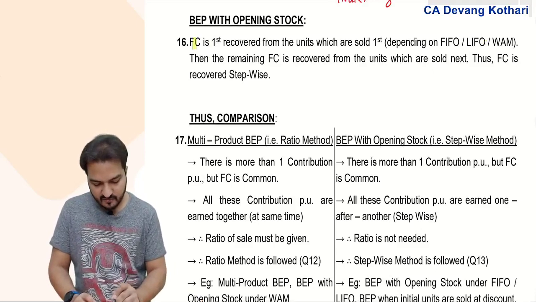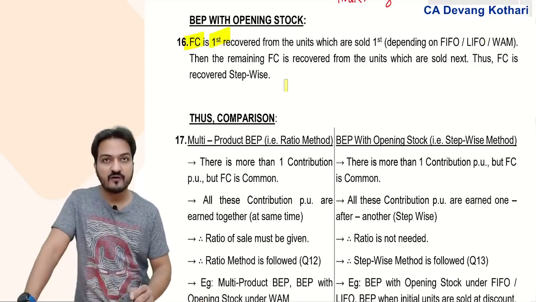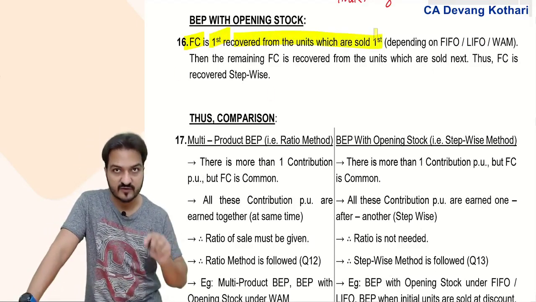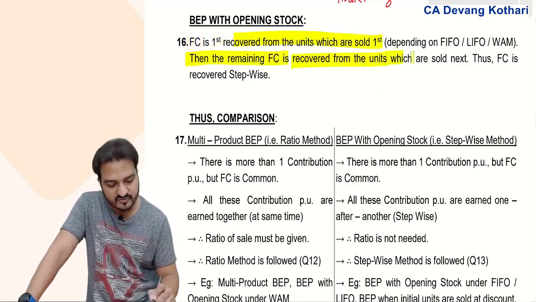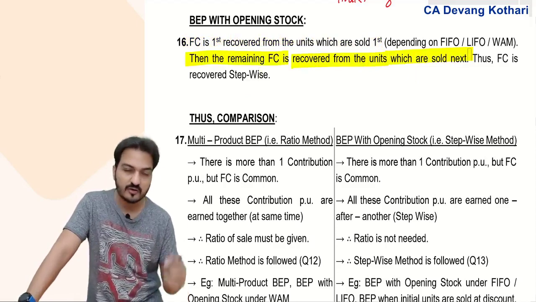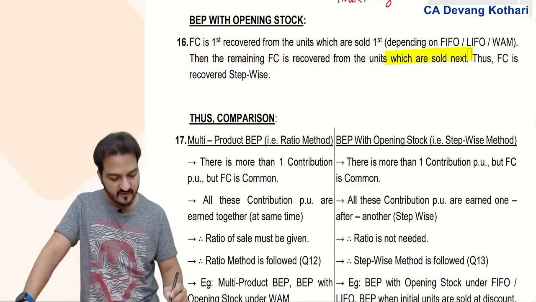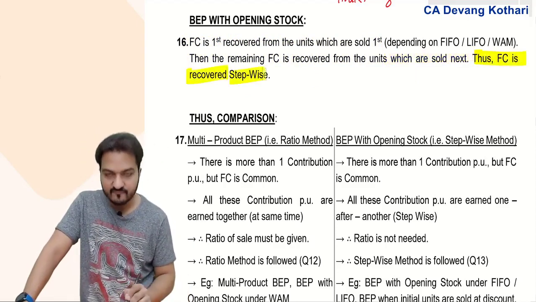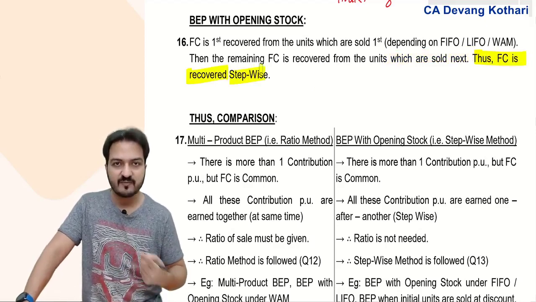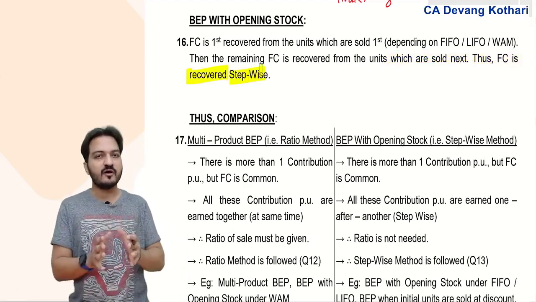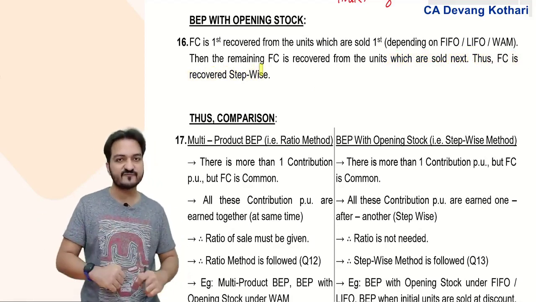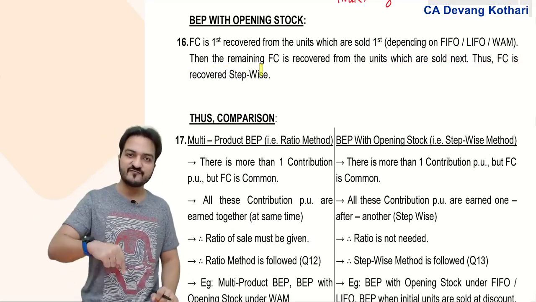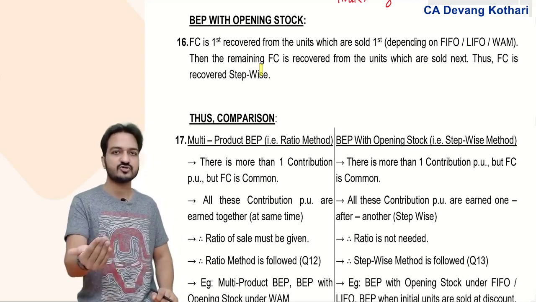Well, fixed cost is first recovered from the units that are sold first. Then remaining fixed cost is recovered from the units which are sold next. In short, here I gave you a method that fixed cost is recovered stepwise. So step 1, you recover the fixed cost from the units that are sold first. Then you find the balance fixed cost to be recovered. Then balance fixed cost is recovered from the units which are sold next.